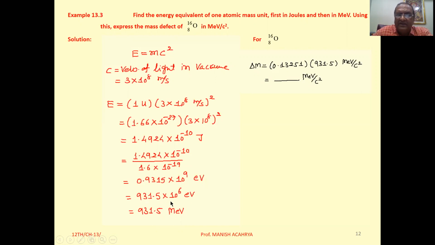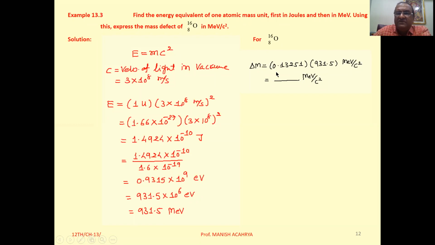You can rewrite it as 931.5 into 10 raised to 6 electron volt. So we will get 931.5 MeV energy when 1 U mass is converted into energy. Now we have to express the mass defect of oxygen in MeV upon C square. So here, E is mc square, so m is energy upon C square.